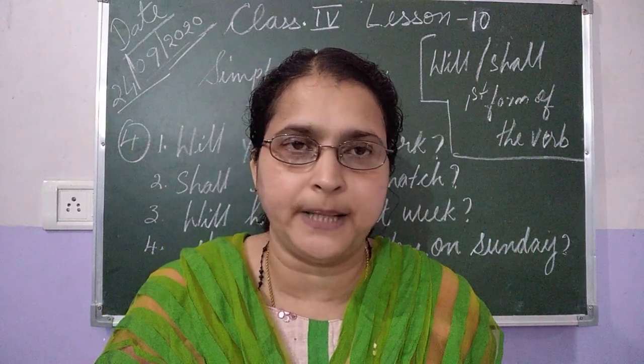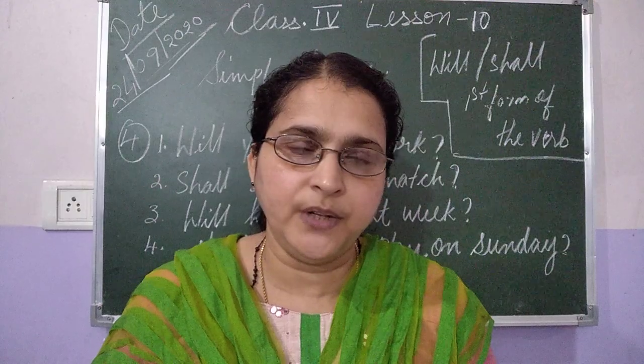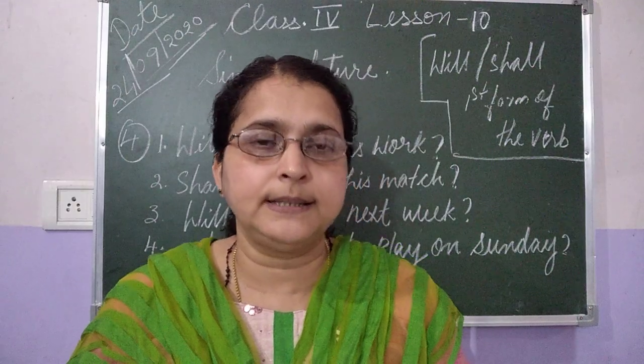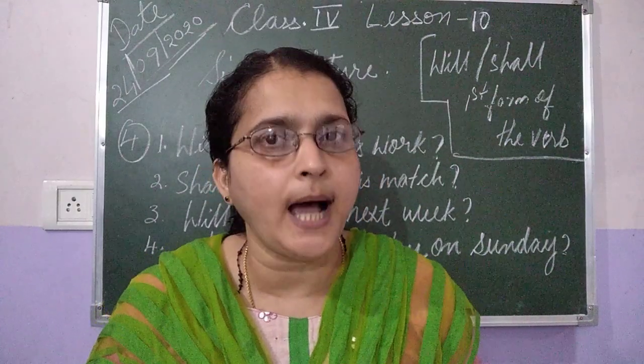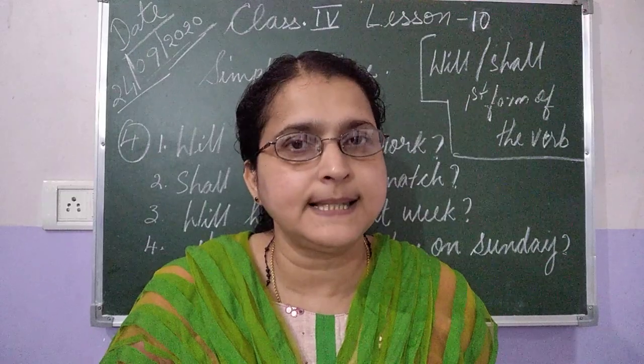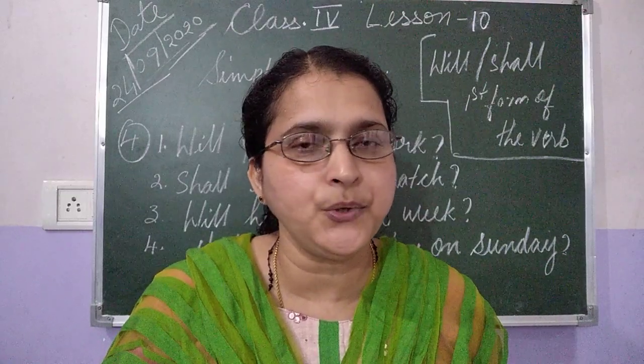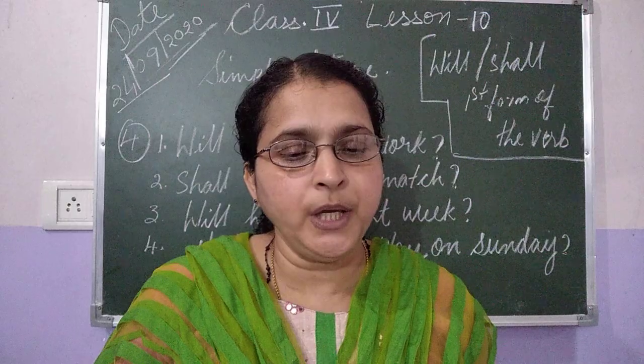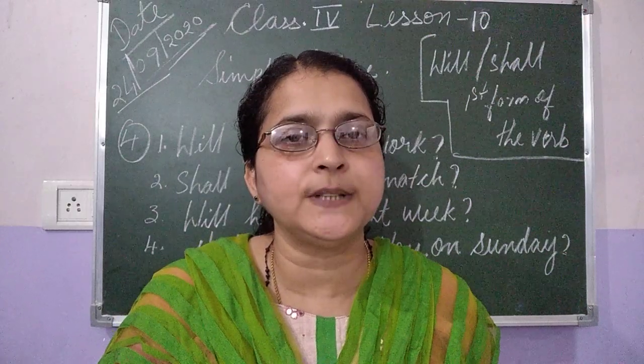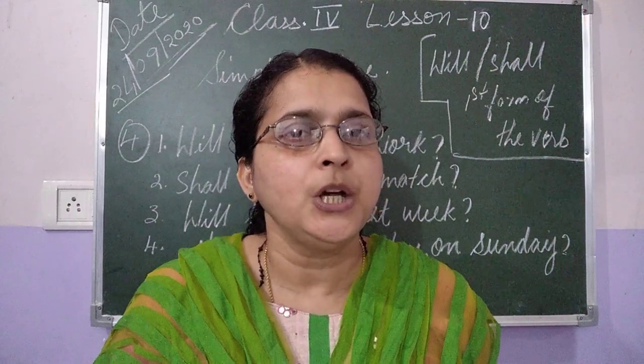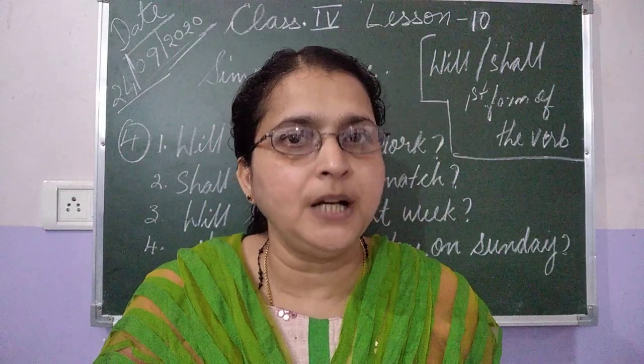It has not taken place, it will. We use the simple future tense for things yet to happen. So we use will or shall and the first form of the verb.